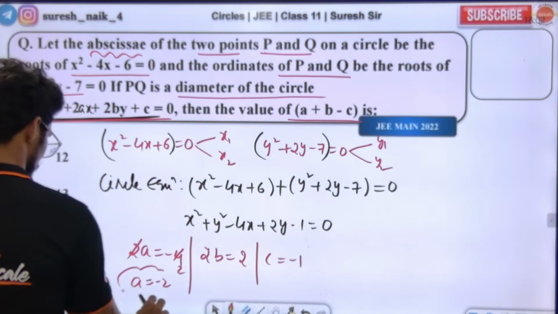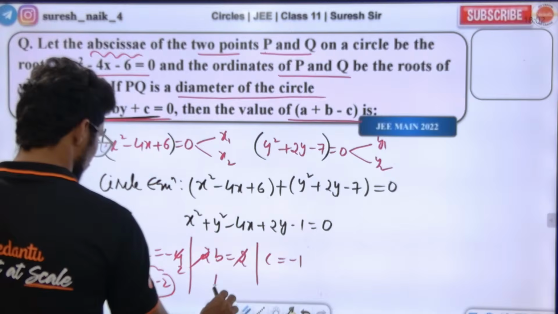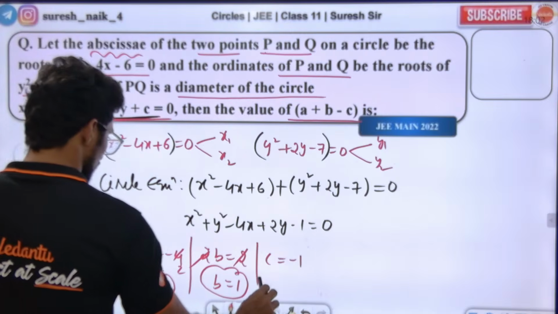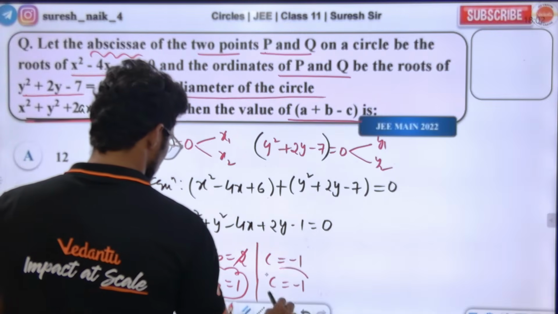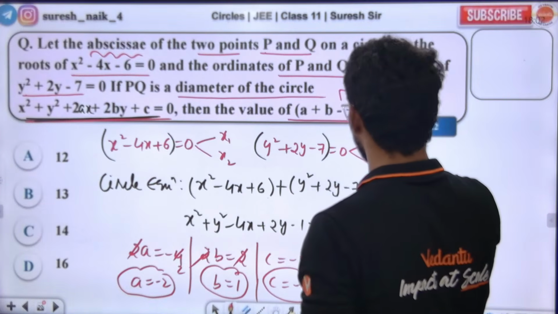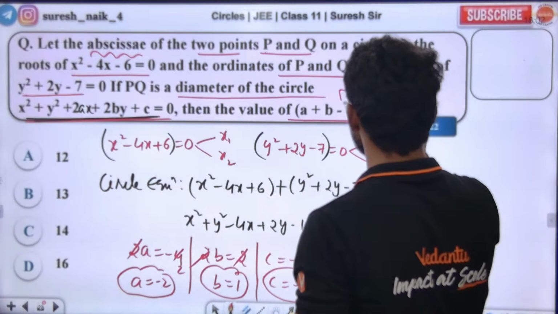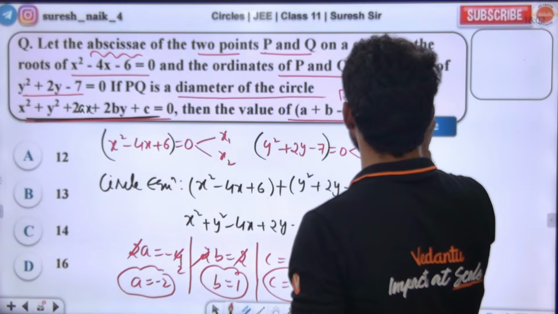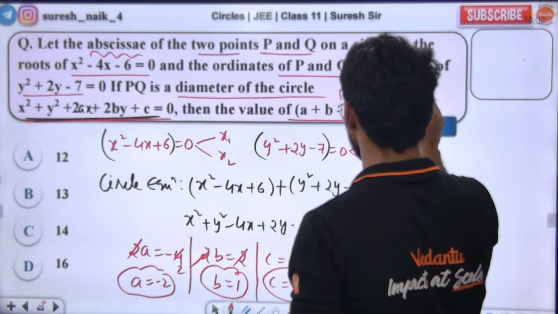So a is equal to minus 2, b is 1, and c is minus 1. Put everything in and we get the answer. Substituting a plus b: minus 2 plus 1.